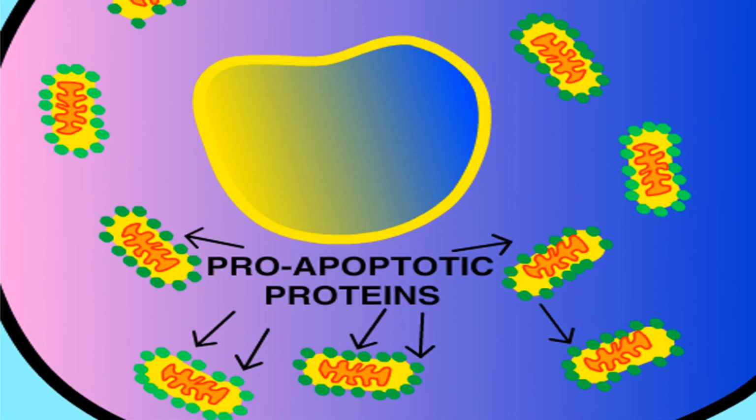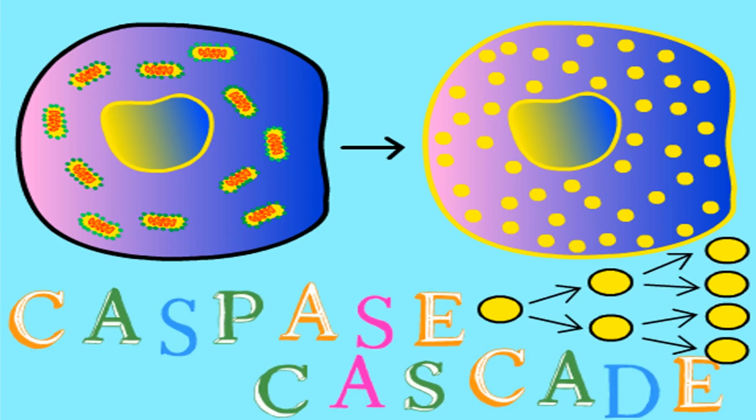Now, in case you were wondering why I called caspase a killer enzyme, it's because these murderbots specifically target proteins in the cell and break them down into amino acids and peptides. And because the cell is mostly made up of proteins, it dies. Now, we come to the intrinsic pathway. For the cell to die, the pro-apoptotic proteins must be released to trigger a sequence leading to the caspase cascade.